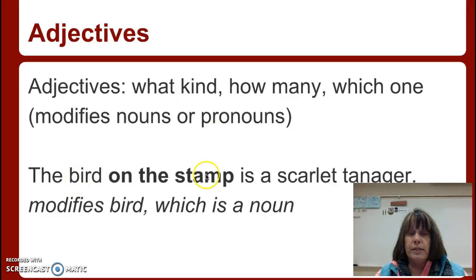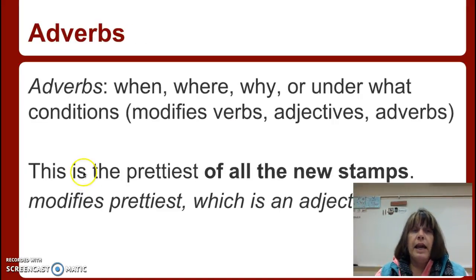So the bird on the stamp is a scarlet tanager. This modifies the bird. Therefore, it's an adjective. Adverbs, on the other hand, ask when, where, why, or under what conditions. Therefore, these modify verbs, adjectives, and adverbs.